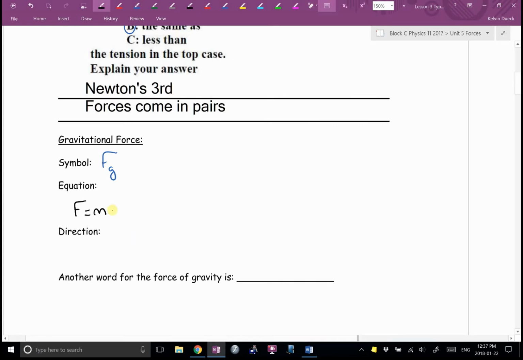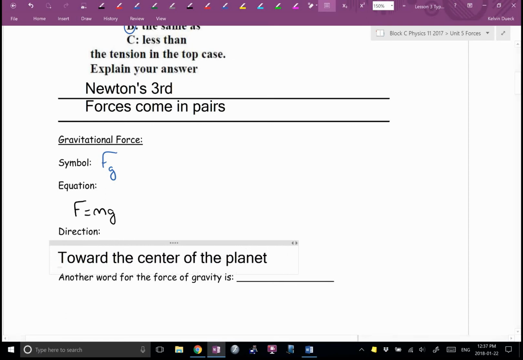Make that a little better, G. Direction. Obvious. Which way does gravity act? I heard someone say it. Down. And I would totally accept that. If you really want to put a fancy schmancy, toward the center of the planet. That covers Australia, because their down is our up. Technically. Okay. Toward the center of the planet.